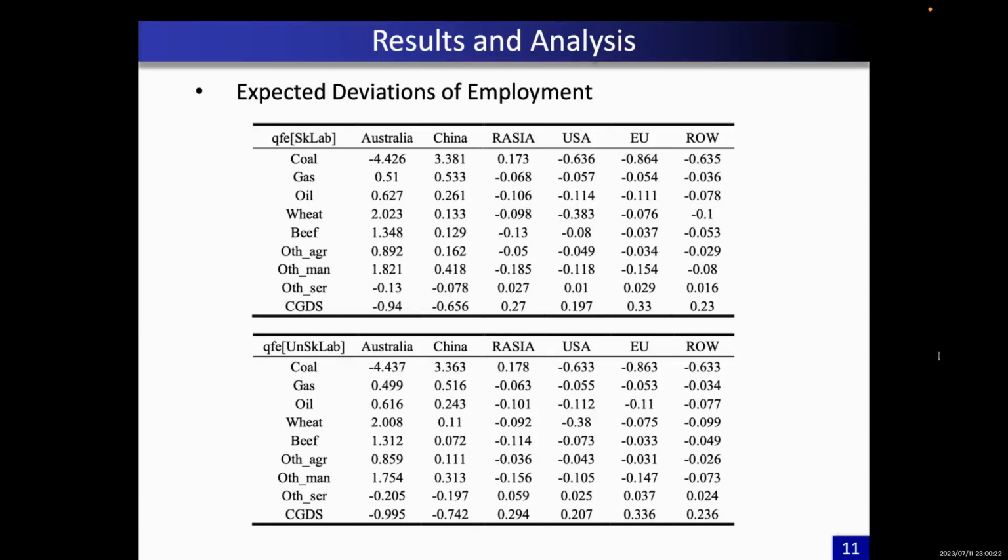In Australia, employment for coal production workers is going to drop dramatically, and employment in other sectors is going to increase, since workers tend to leave the coal industry and enter other sectors due to China's coal ban. In the rest of Asia, employment for both skilled and unskilled workers in the coal industry is going to rise, which is a result of the sudden expansion of the coal industry.